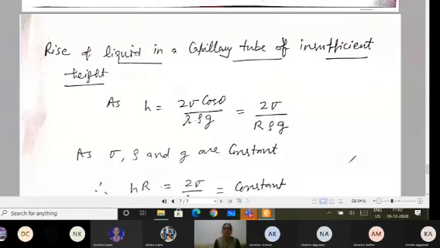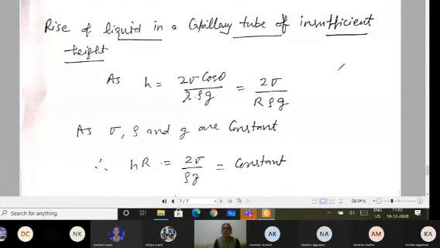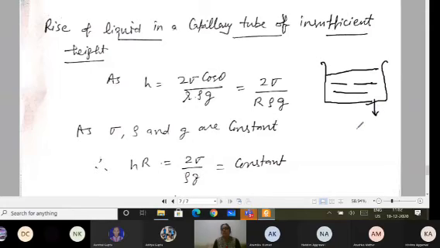Now consider a capillary tube of insufficient height. It means this is the liquid I have taken and filled in the glass container of water, and I am putting the capillary tube in it, which has a height less than the height the liquid has to rise.